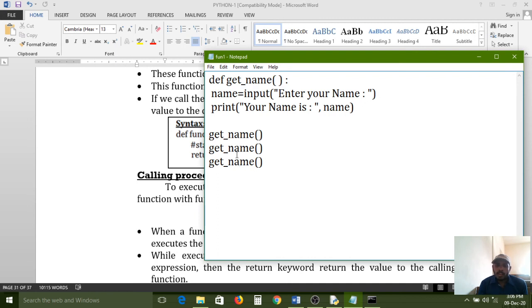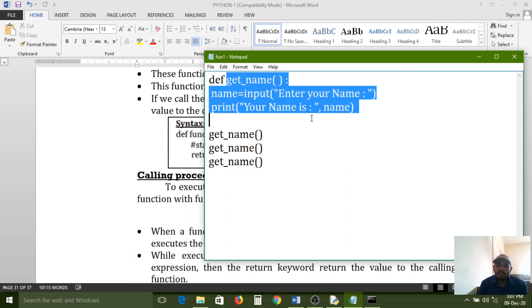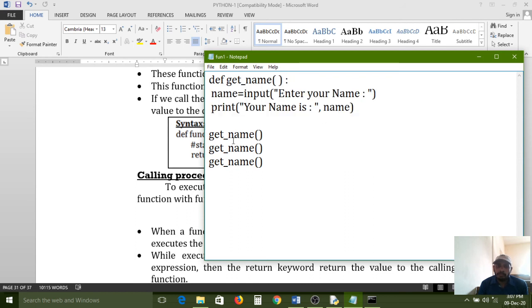So like that, if you call 100 times, the same procedure is going on behind. When you call this function, the control will be created and the function will execute all statements and return back. But it will not carry any value from here to here. So that's why it is called void function. The function does not return anything, na. Void function does not return anything.